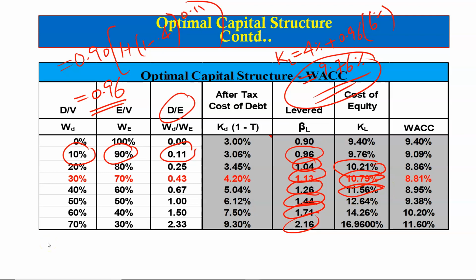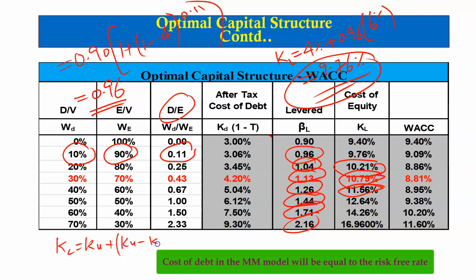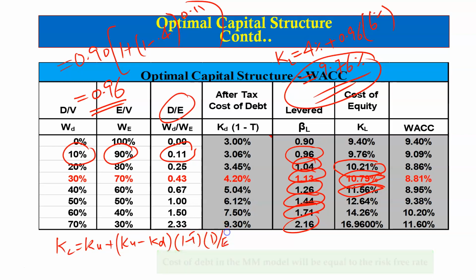Alternatively, you can use the model with corporate taxes to calculate the cost of levered equity, as the cost of levered equity is equal to the cost of unlevered equity plus (the cost of unlevered equity minus the cost of debt) times (1 minus the tax rate) times debt divided by equity. So if we use this, we have the cost of unlevered equity equal to 9.4% plus (9.4% minus 4%, the cost of debt, which is the risk-free rate here). 1 minus the tax rate is equal to 0.6, and debt divided by equity is already 0.11.